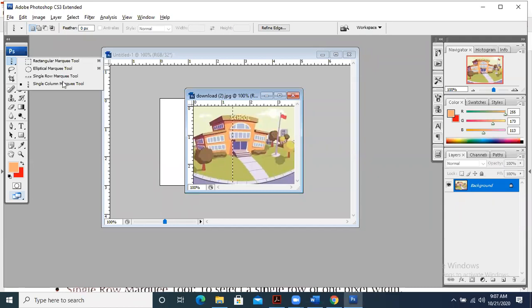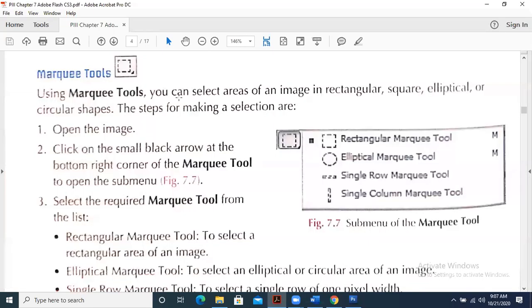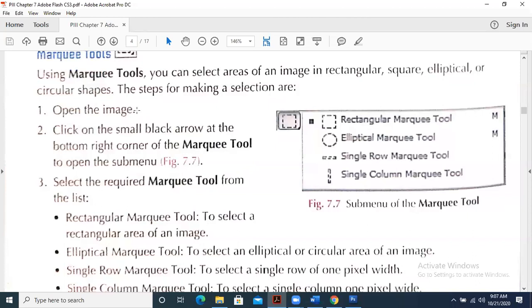This is the marquee tool for selection, which contains rectangle, ellipse, single row, and single column. So this is the thing that has been explained over here. Using marquee tools, you can select areas of an object in rectangular, square, elliptical, or circular shapes. Circular and elliptical are done by the elliptical, and rectangular and square are done by the rectangle.